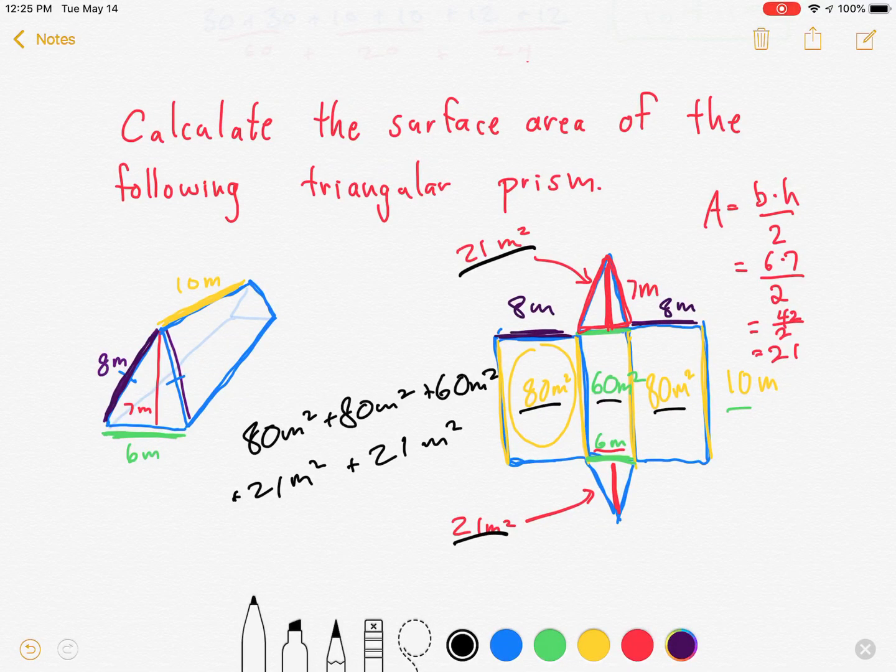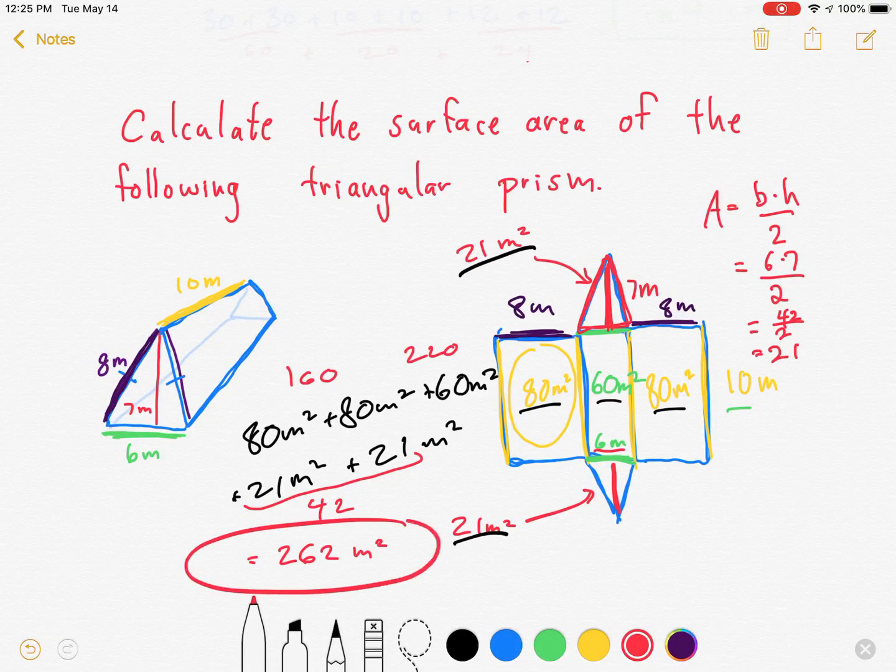So let's do that. I've got 80 plus 80 is 160. So I've got 160 over here, plus 60, that will be 220. Okay, and then here, these two together are 42. So I've got 220 plus 42, which is 262 meters squared. So this is the total surface area for this triangular prism.